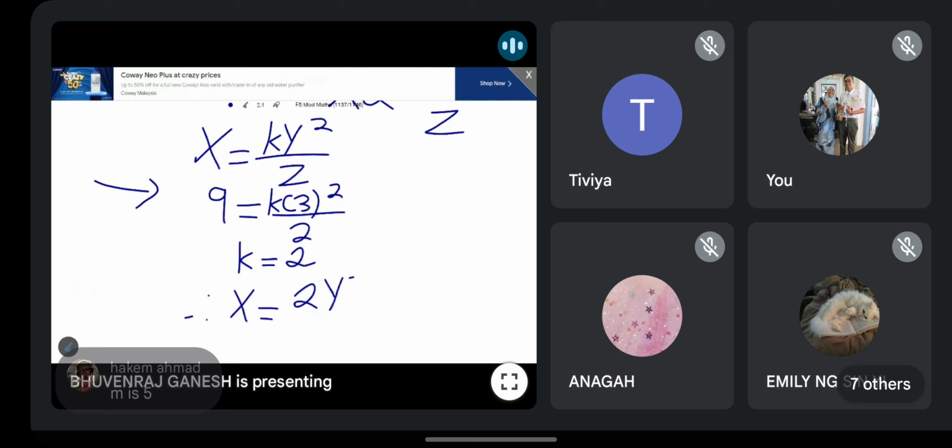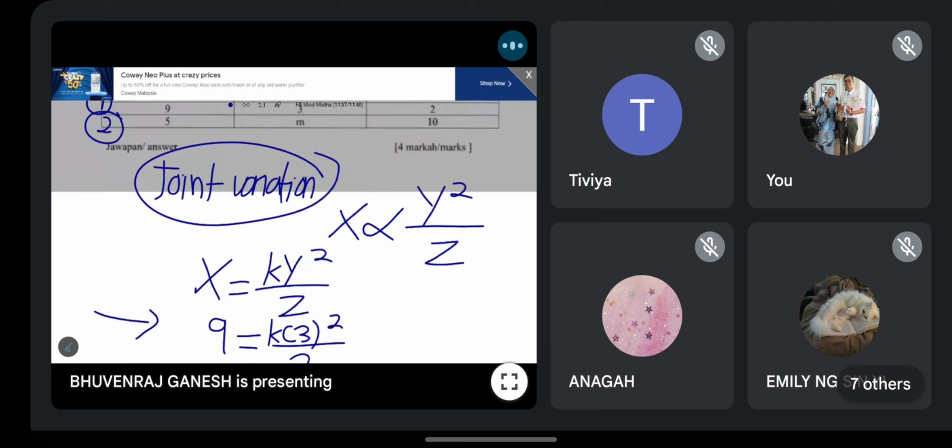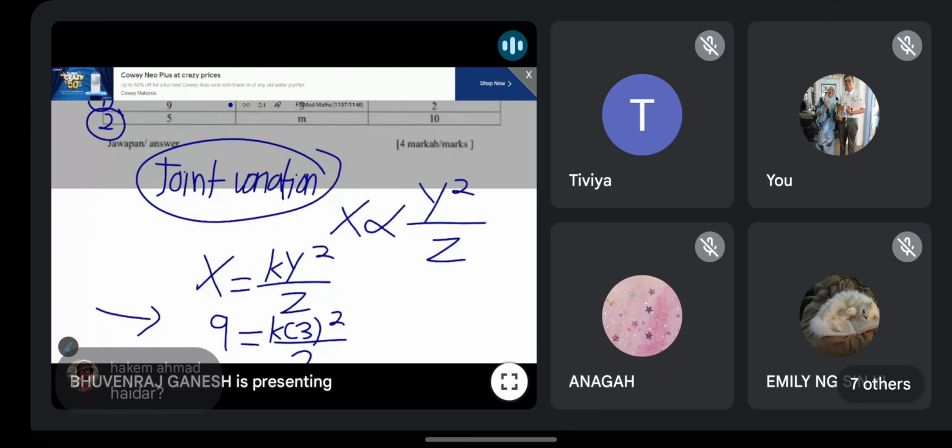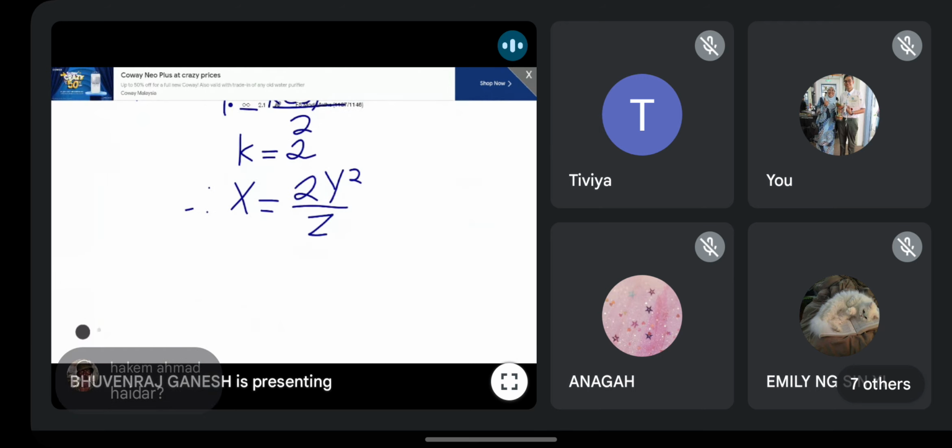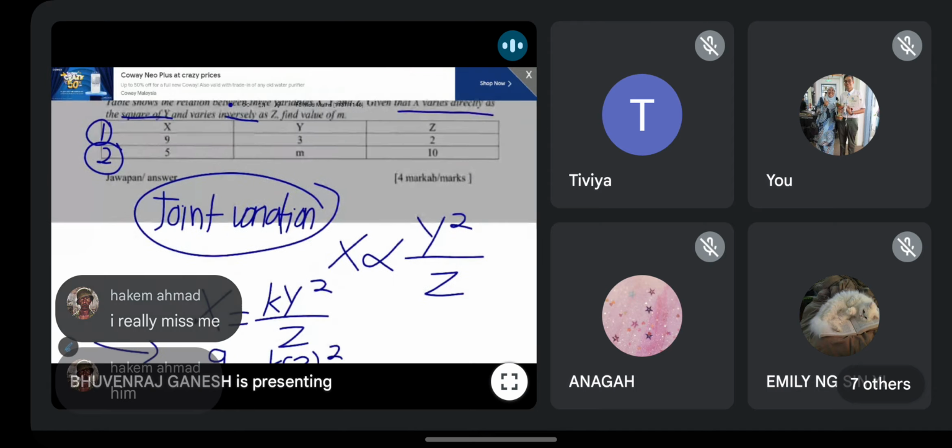Wah, Haida, you like this chapter, Adila? Not bad. Can solve very fast. Okay, so you have x is 5, y is m, z is 10. Ayo, Hakim, sorry. I cannot get rid of Haida.